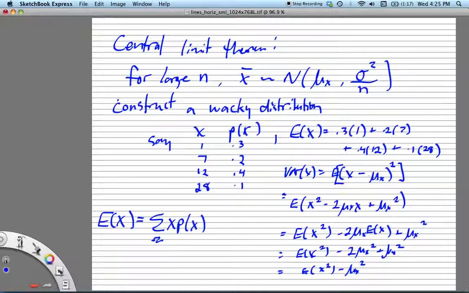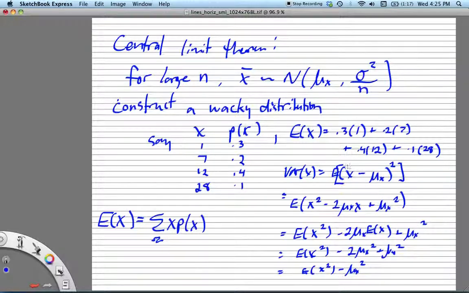So, if the mean was 0, then it would just be the expected value of x squared. It's the second central moment, or in the way we're computing it here, it's the second moment about the mean of this distribution of this random variable x. Okay, so from this, I'm sure you guys have seen this a million times,